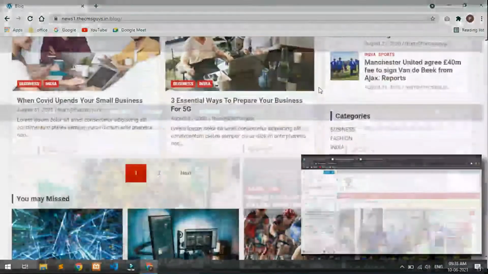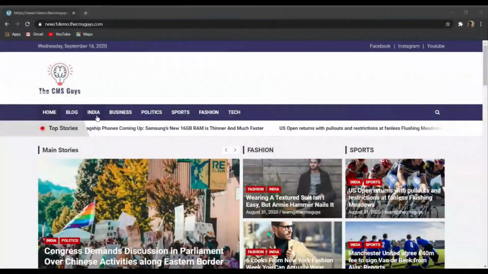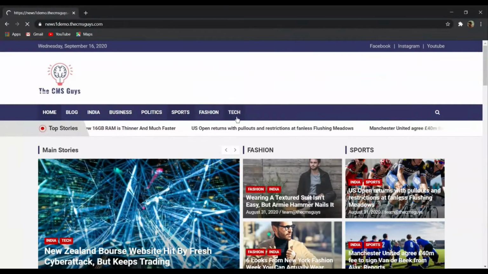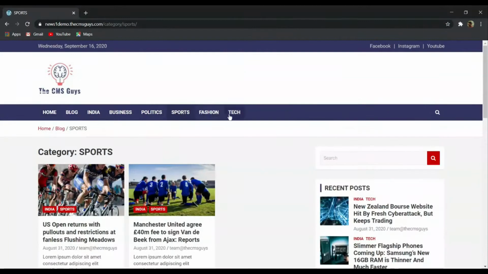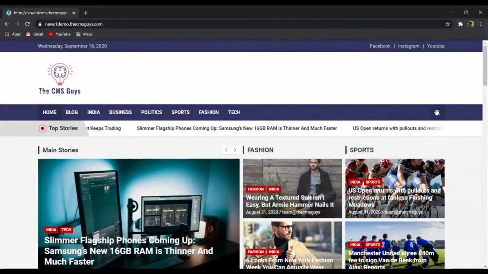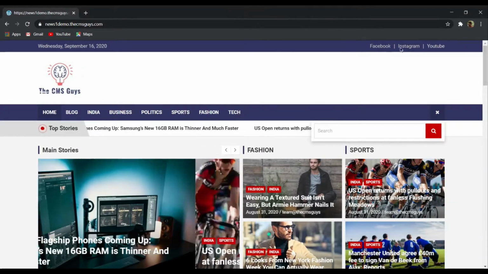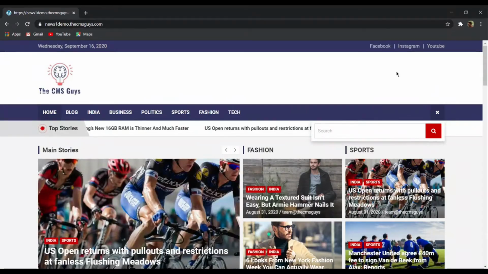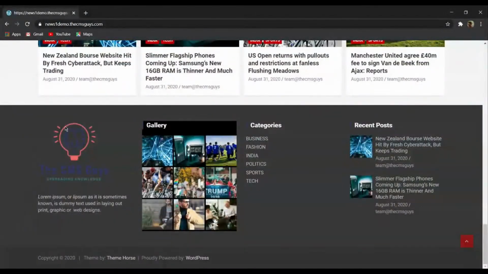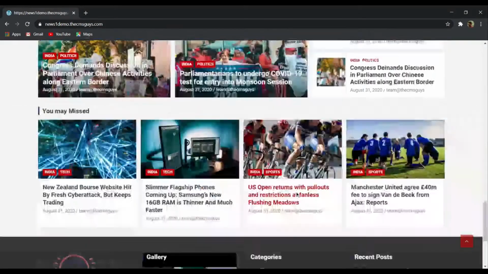Here you can see that we have different menus: India, business, politics. We have all the different categories and types of news. On our home page we have this amazing slider with the top stories tag, and we also have this search option. On the header we have our social media links. And in this video I will show you how you can create this beautiful, amazing website